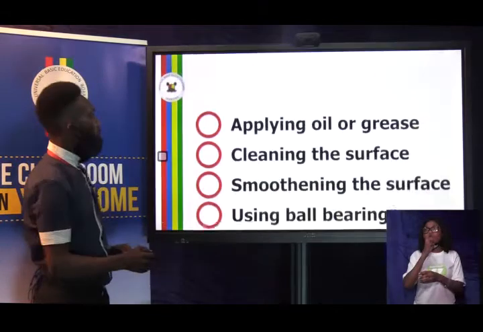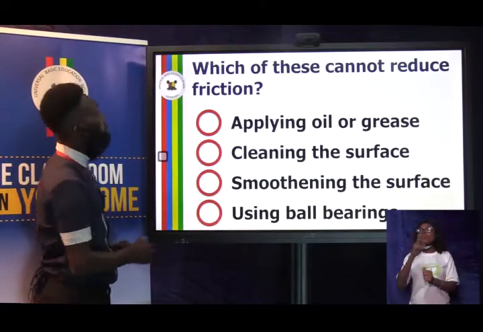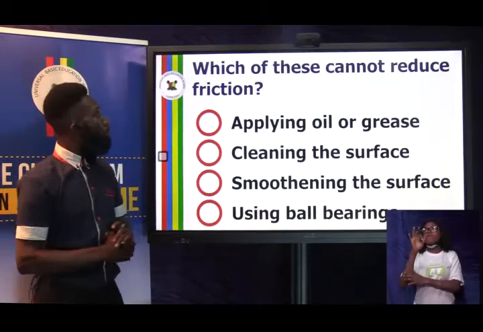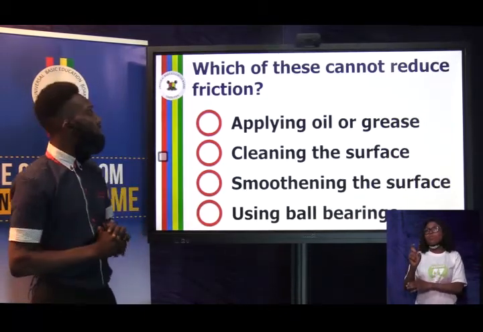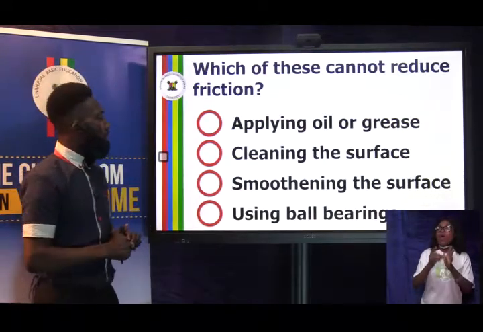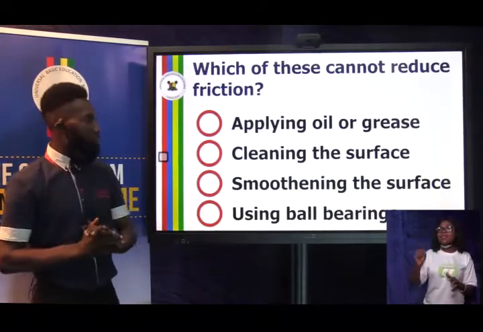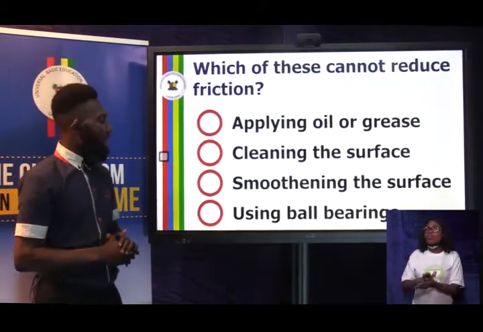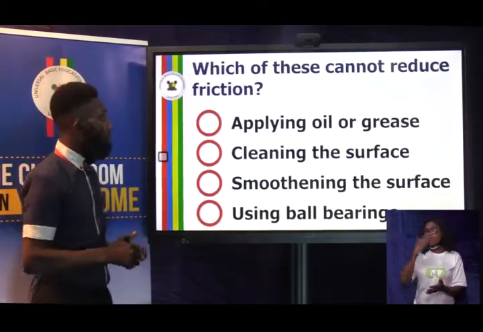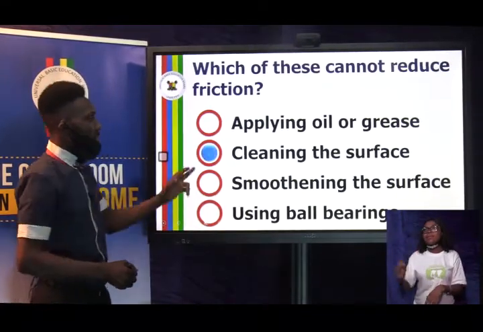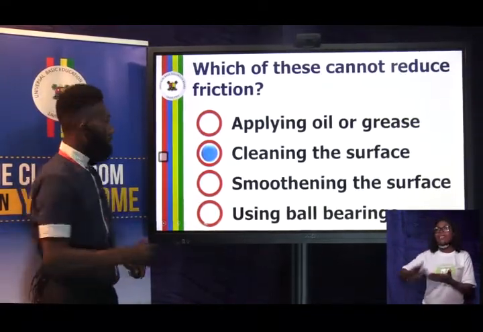Next question, and see who emerges the winner for today. Which of these cannot reduce friction? A. Applying oil or grease. B. Cleaning the surface. C. Smoothing the surface. And D. Using ball bearings. Which one is the correct answer? And that is cleaning the surface.